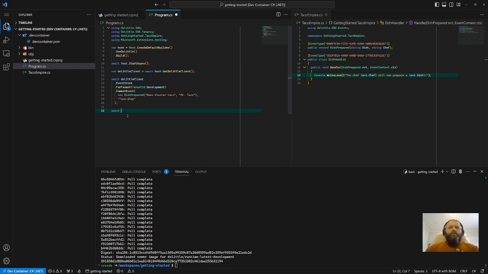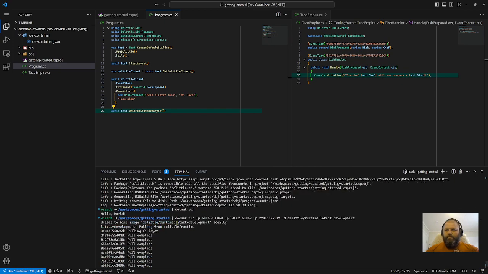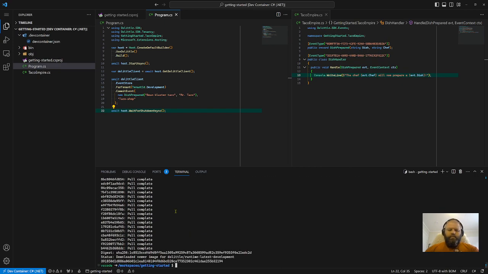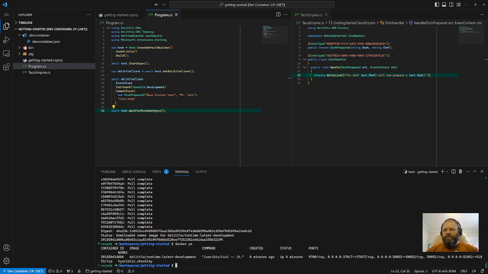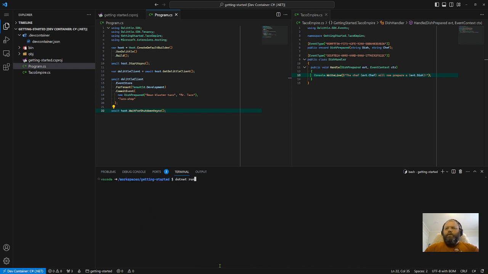And let's just wait for this to stop. And let's run it. As you can see, we have downloaded the runtime. Let's verify that it's running. Docker PS, you can see that it's running. It's called heuristic Shockley in this case, and it has our expected ports open. So .NET run.